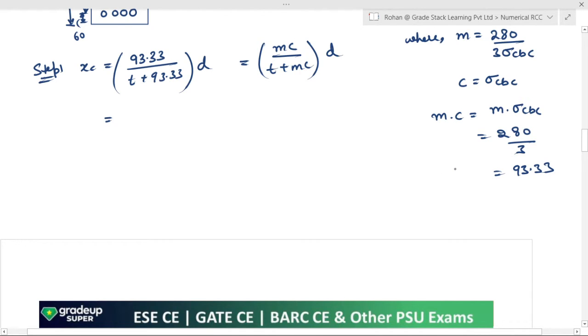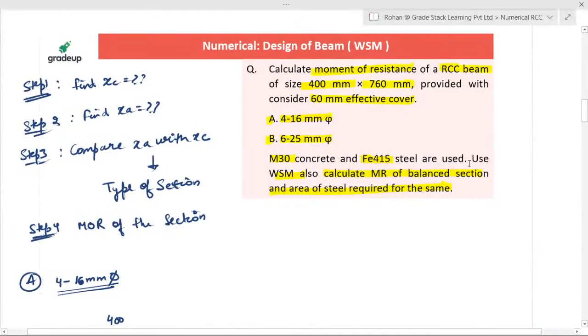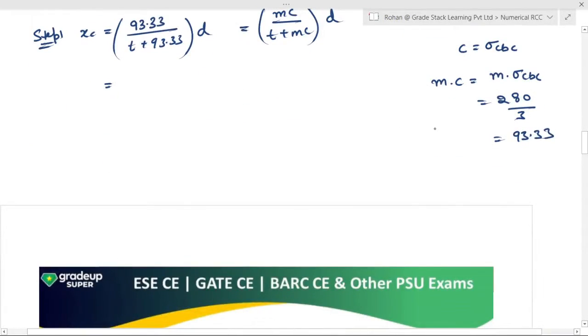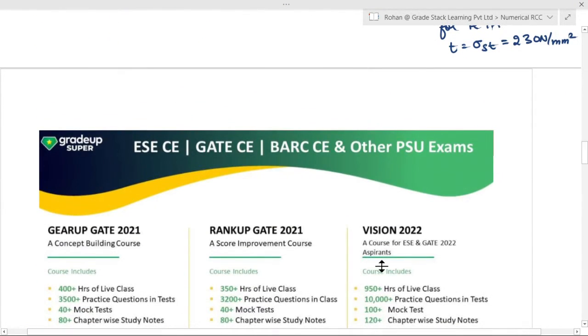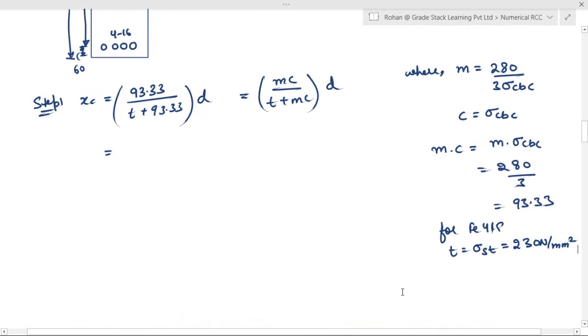And for FE415, your T is nothing but sigma ST. And for FE415, sigma ST is equal to 230 Newton per mm square in working stress method. Right? Is it clear to all? Okay, now let us substitute these values.